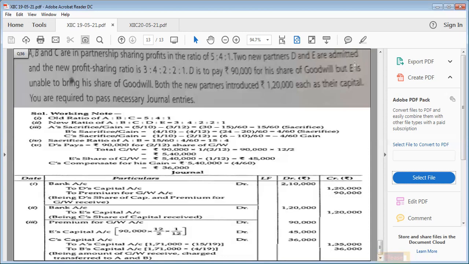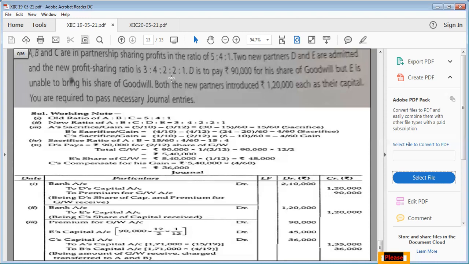We should know the goodwill of the firm. So the first point to note down is we have to find out the goodwill of the firm. How do we find out? We know the premium for goodwill of D, which he is bringing according to his share. If this is his share, multiply by the reciprocal of the share of D.